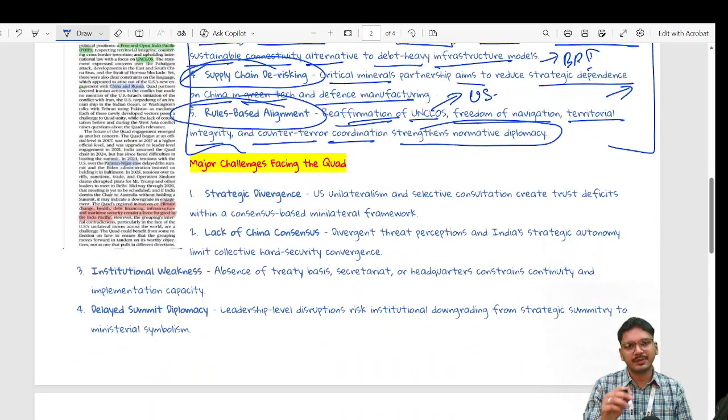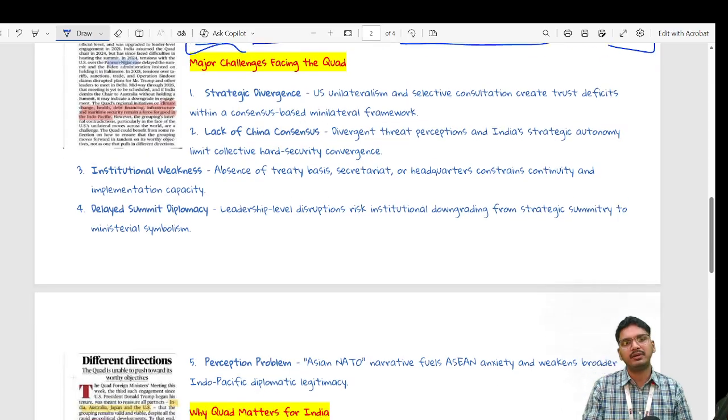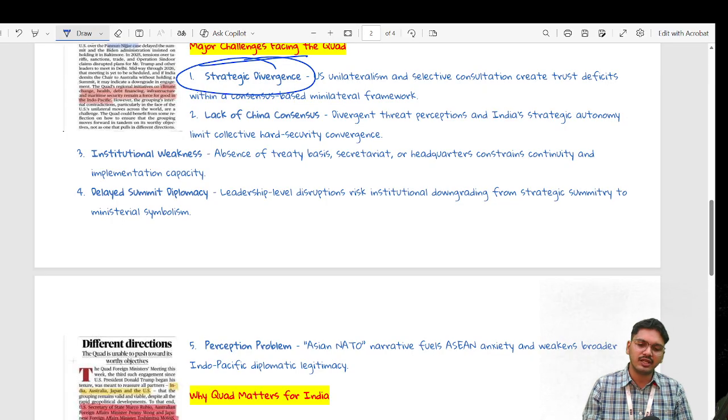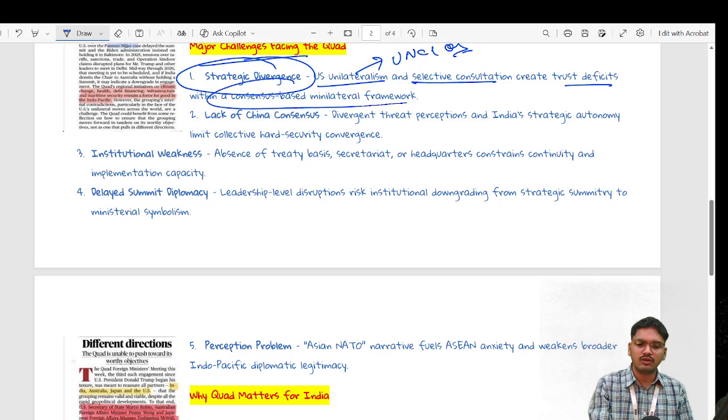These were the major takeaways from this ministerial meeting. Even after these major takeaways, we get to see multiple challenges which the Quad is still facing. First is strategic divergence that I was speaking of. The US at times accepts UNCLOS and at times does not. Selective consultation creates a trust deficit within Quad, which is again a consensus-based multilateral framework.